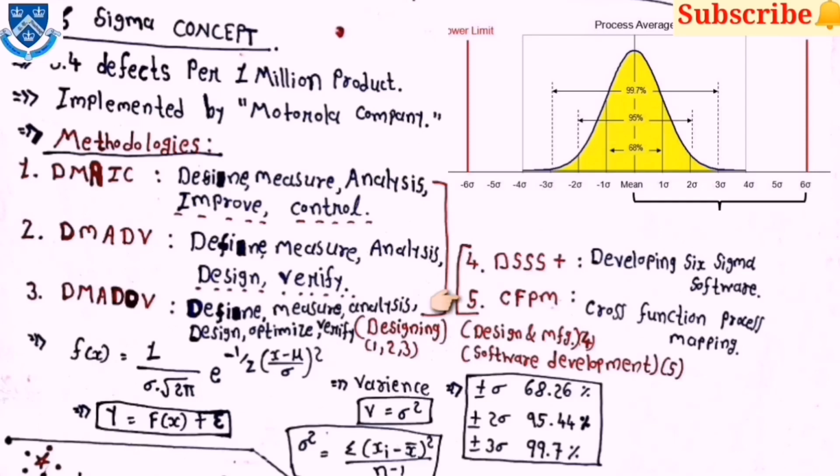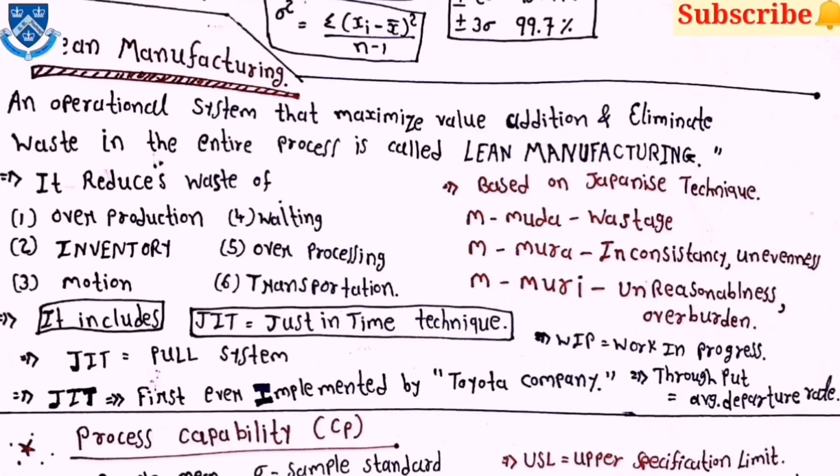CFPM stands for Cross-Function Process Mapping. Lean manufacturing is an operational system that maximizes value addition and eliminates waste in the entire process. It reduces waste: first overproduction, then inventory, then motion, then waiting or dwell time, then overprocessing, and the last one is transportation.